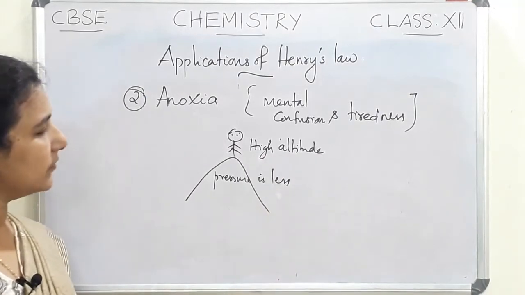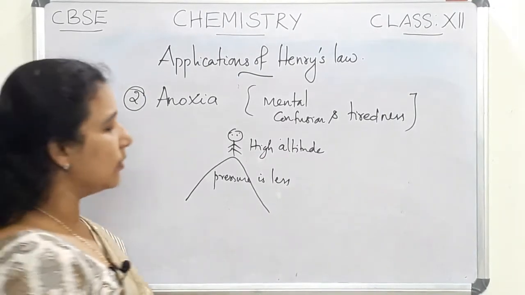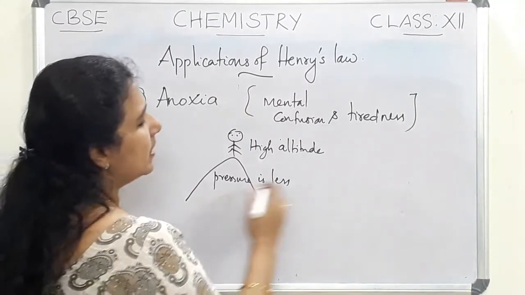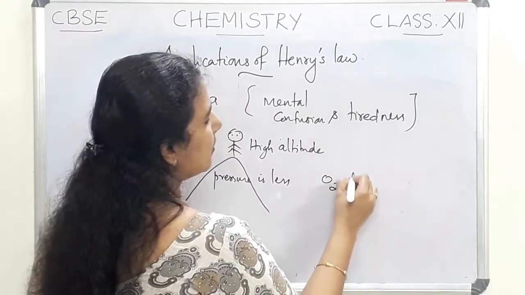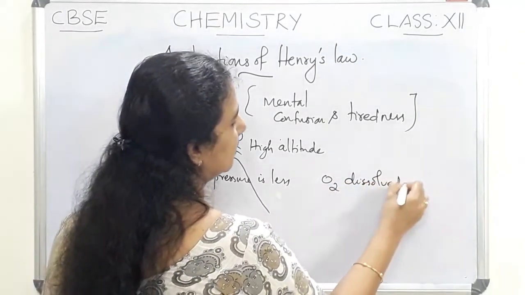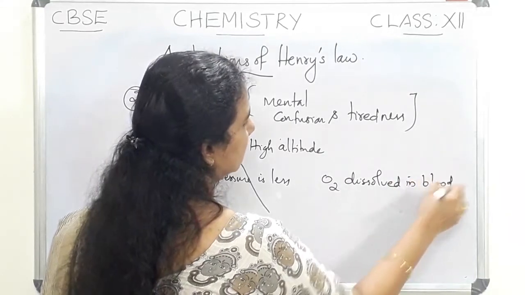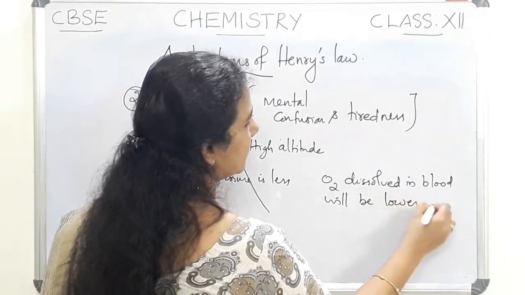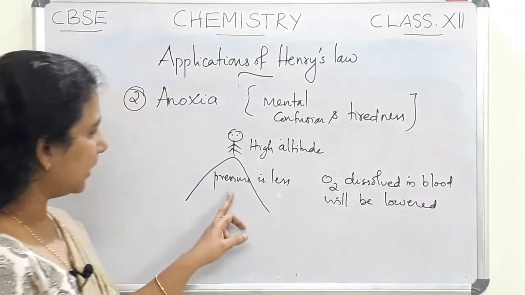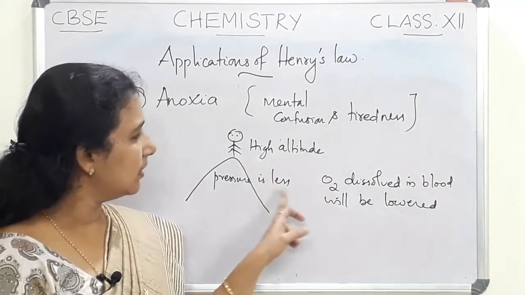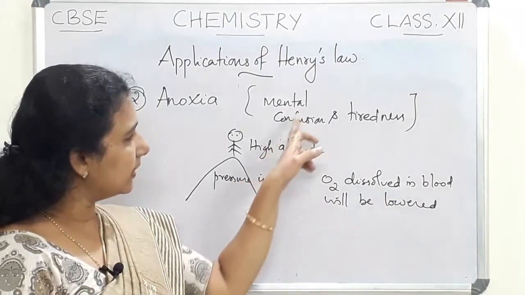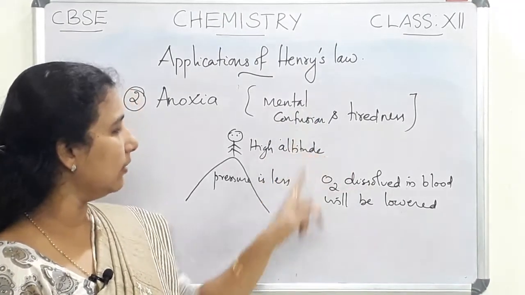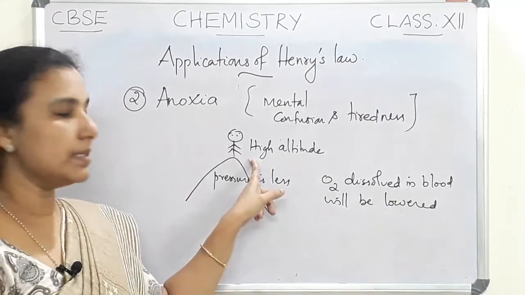When pressure is less, we know that the solubility of a gas is also less. So when pressure is less, solubility is also less. So the oxygen dissolved in blood will be lowered. So if a person is at high altitude, they feel a mental condition, a mental confusion or tiredness.